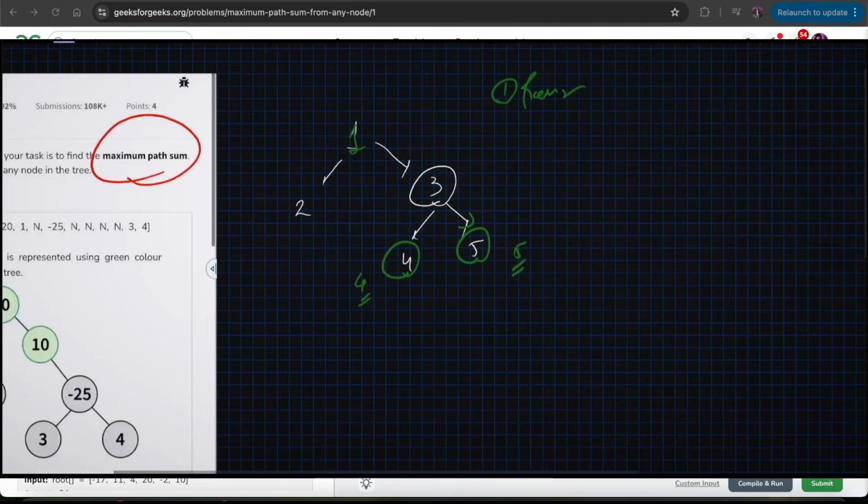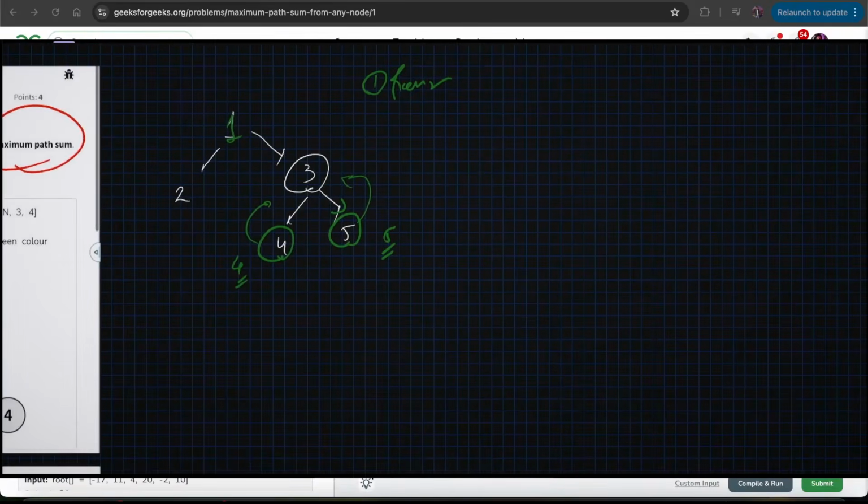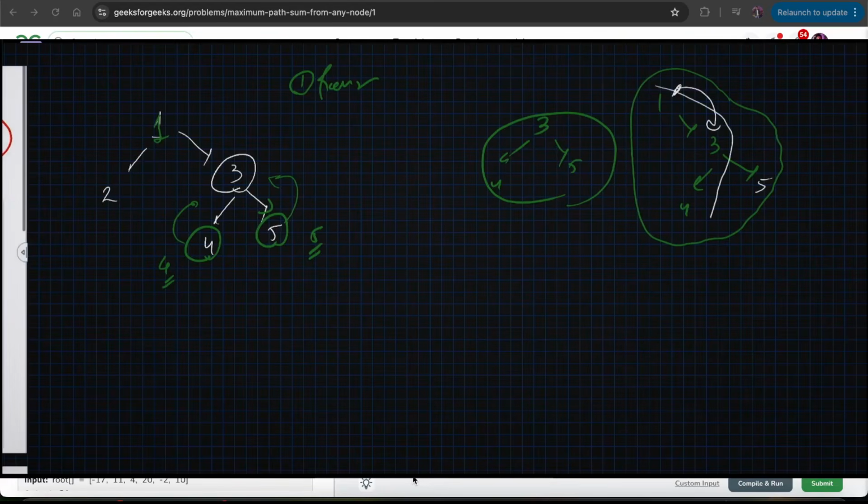अब जब हमारा recursion वापस इस पे जाएगा अपने parent call पे, so here there would be 2 ways, right? तो जो path है हमारा यार, देखो जैसे कि 3, 4 और 5 है, right? So we can consider this as one path. But if I ask you, let's say 1, 3, 4 and 5, right? Can we consider this entire subtree in one path? I would say not. How come? If we start at this point, we go to 3, right? So there is a split between the path now. Either we go to 5 or we go to 4, right? So either we take this direction 1, 3, 4, or we take this direction 1, 3, 5, right?